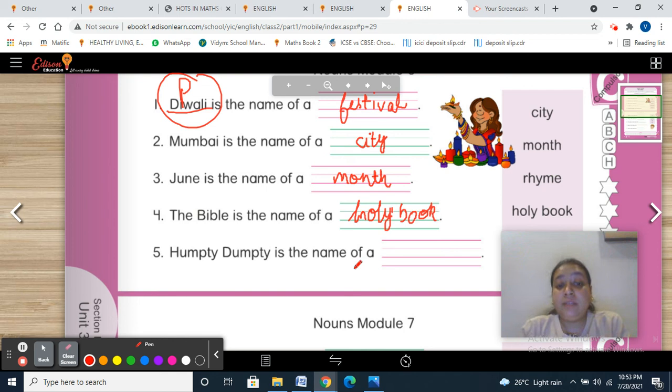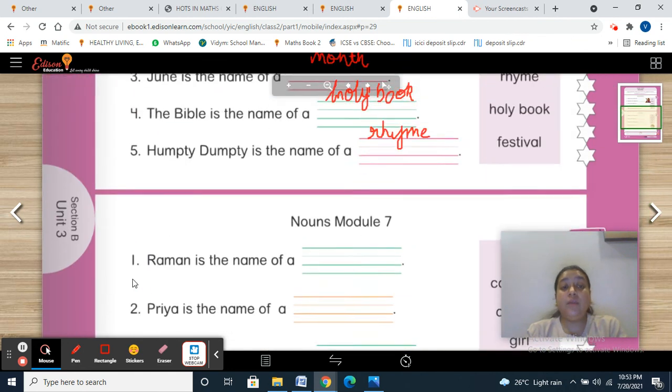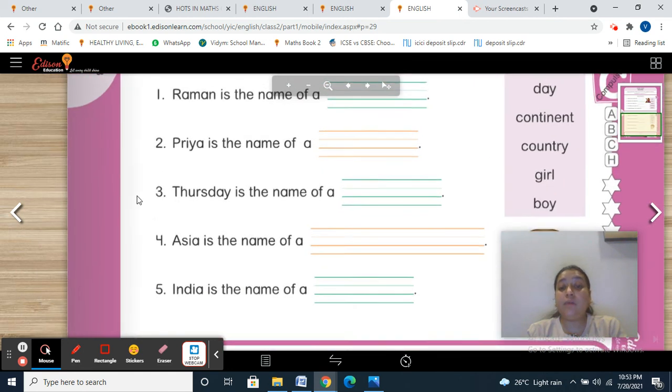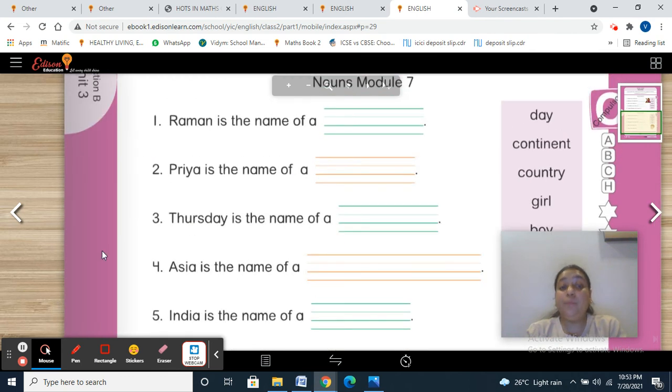Then Humpty Dumpty is the name of a rhyme. We are talking about a particular name of a rhyme. Next, module 7, everyone. Again, we are going to complete the sentence with the help of a common noun. Raman is the name of a boy. We are taking a particular name of a boy.